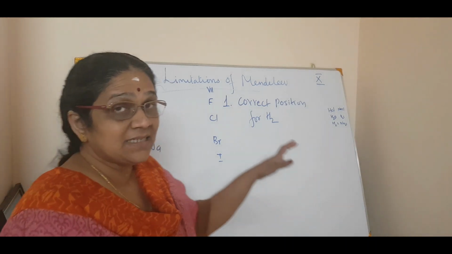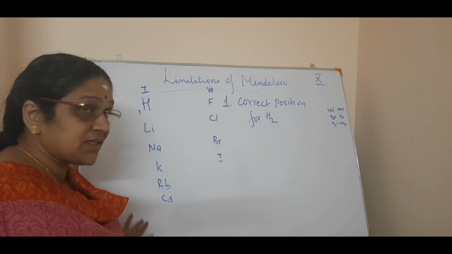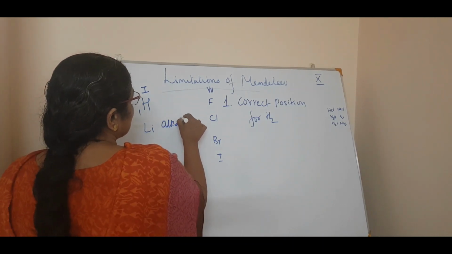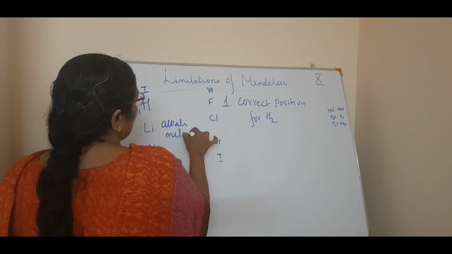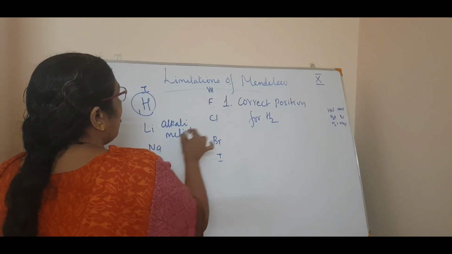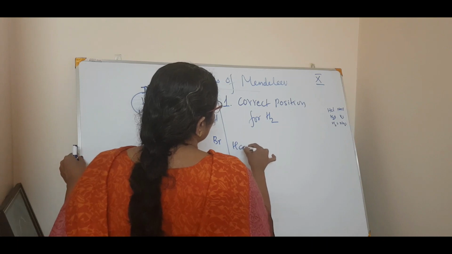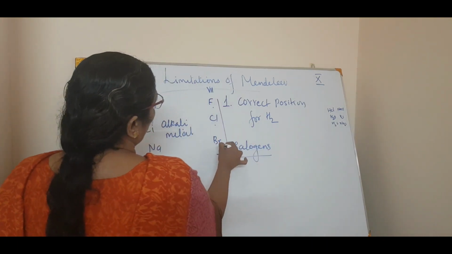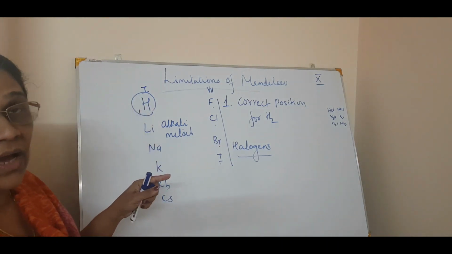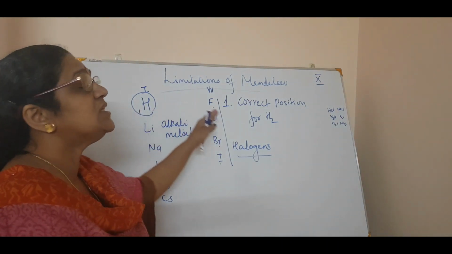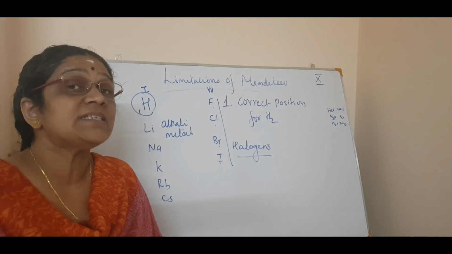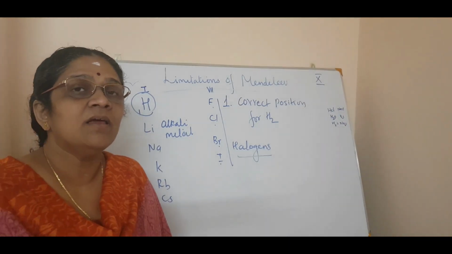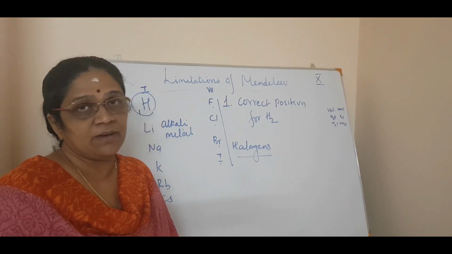You can put hydrogen in the first group, that is, among the alkali metals. You have studied alkali metals, isn't it? Hydrogen can be placed in the alkali metals. Also, hydrogen can be placed in halogens. Halogens means fluorine, chlorine, bromine, iodine. So hydrogen can be placed in both these groups. Where is the exact position of hydrogen? That is a big question for Mendeleev's periodic table.